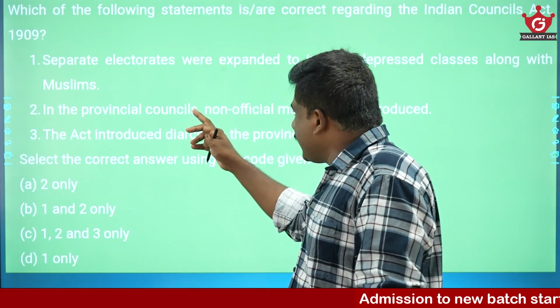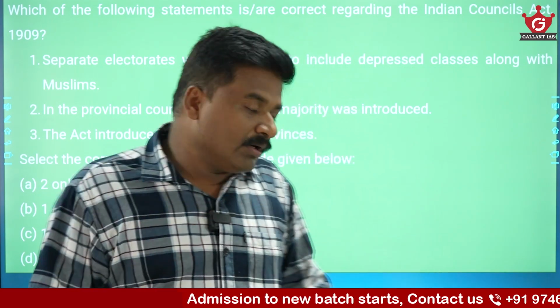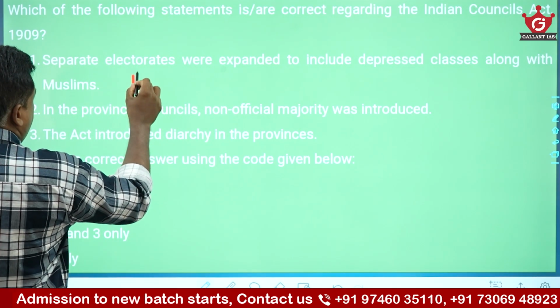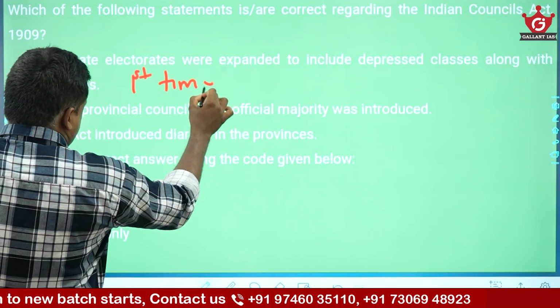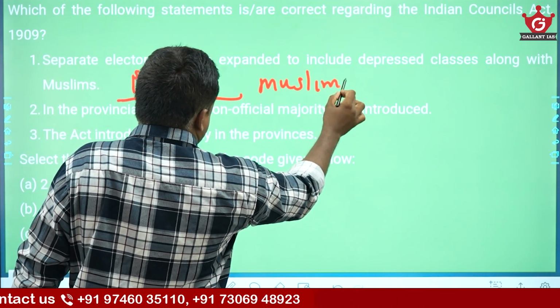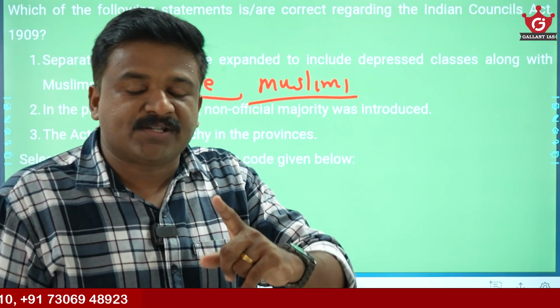So here you see, separate electorates were expanded to include depressed classes along with the Muslims. That is wrong. For the first time, the separate electorate was introduced, and that is for Indian Muslims, not depressed classes. That came later.